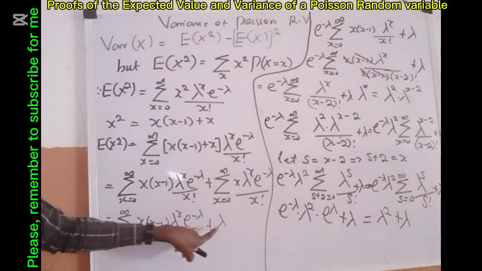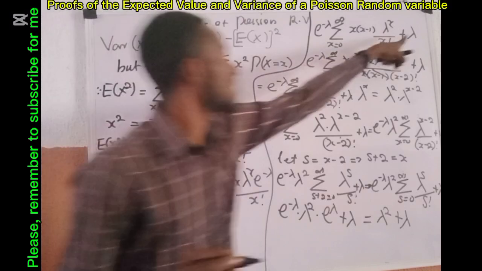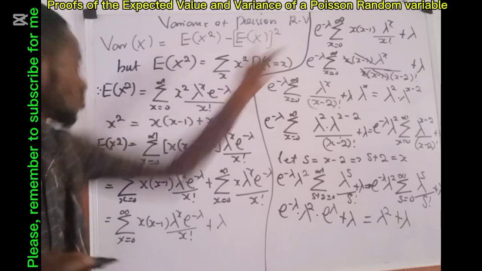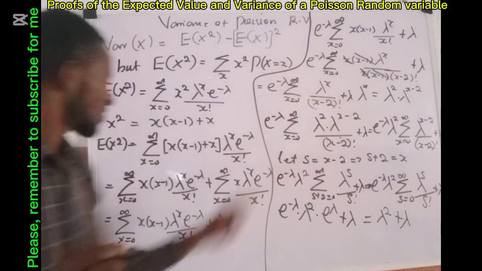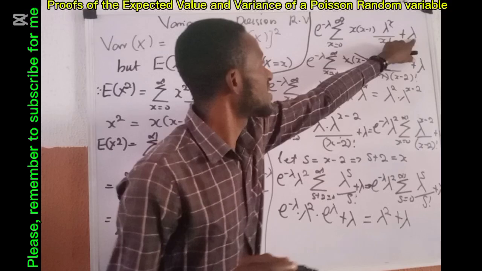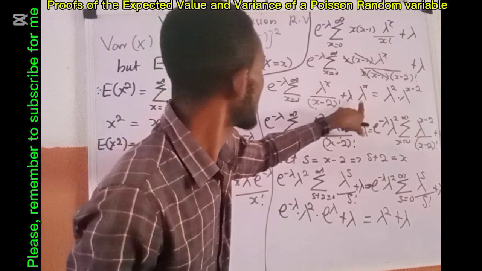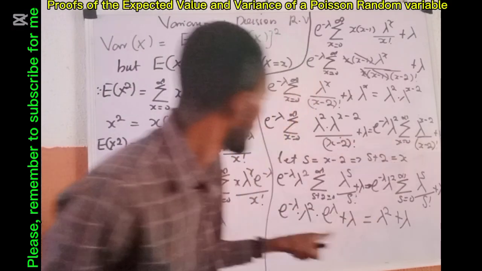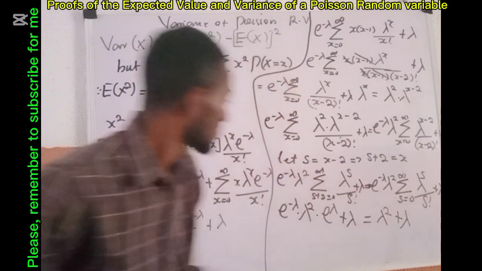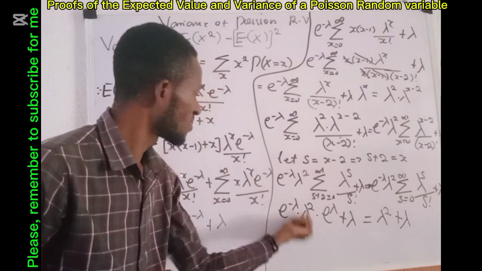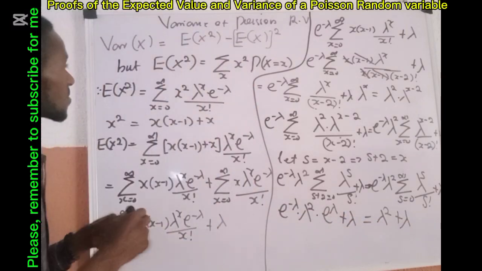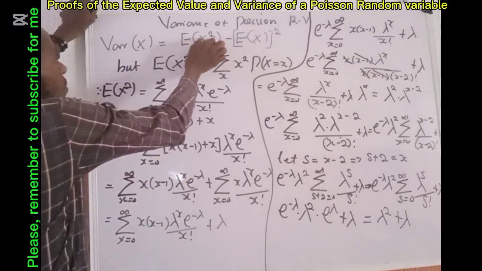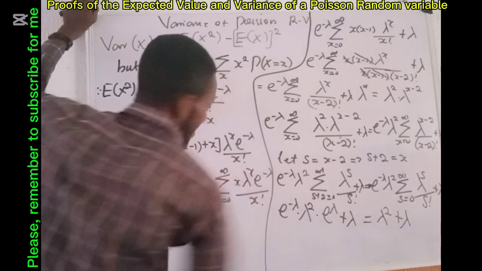Please, what we skipped was this lambda here. That's what I'm adding here. Remember that we arrived here and said that the whole of this thing is lambda. Then I came as a continuation and picked only this one and began to solve, dropping this lambda. So that's the lambda I'm including here. Here is that lambda, here is that lambda, and this one alone is lambda raised to power 2. So finally, to solve the variance, we have gotten that the whole of this one is lambda plus lambda raised to power 2.